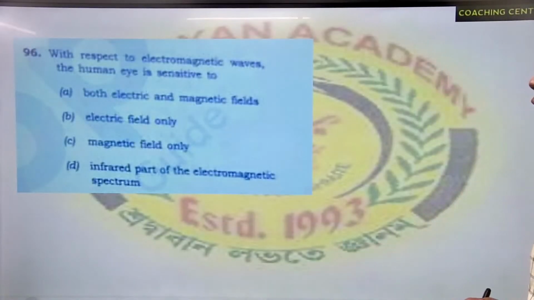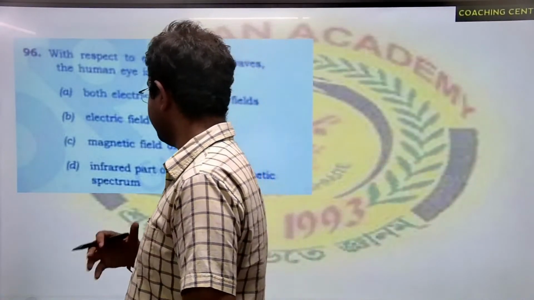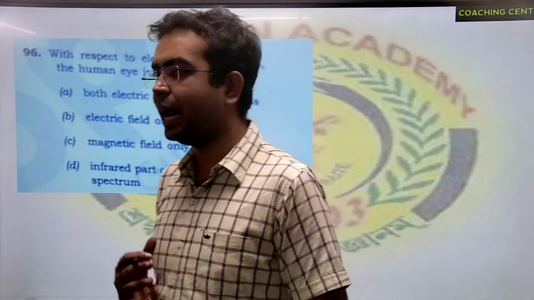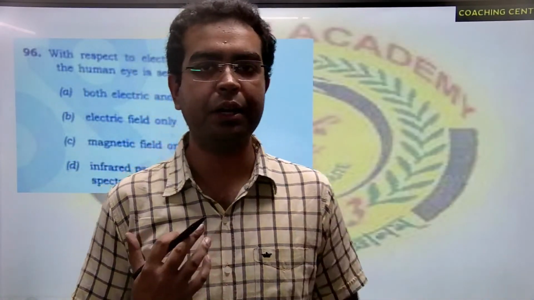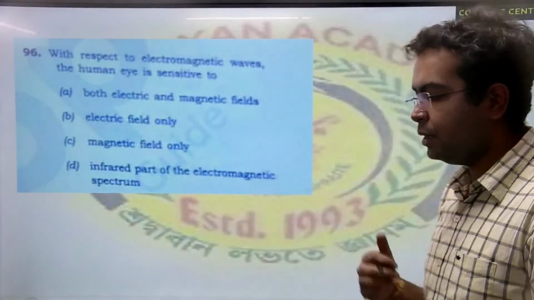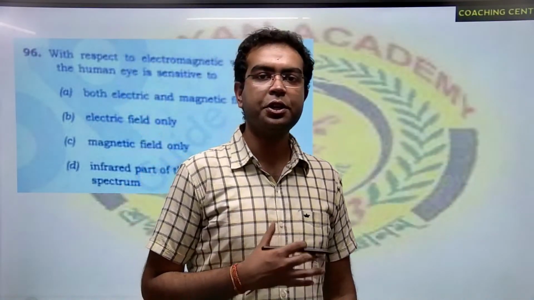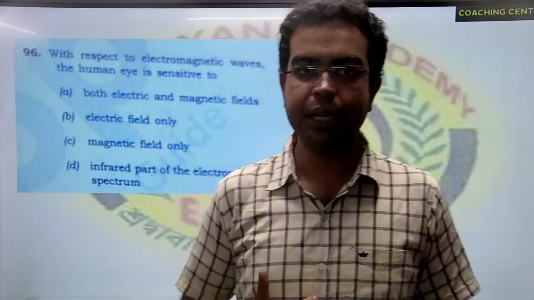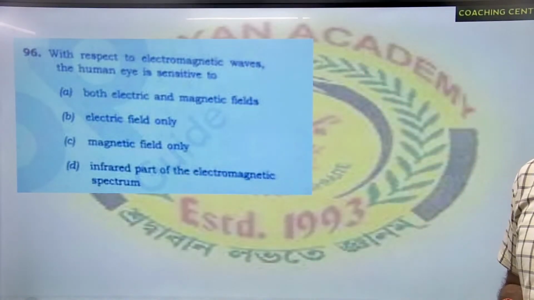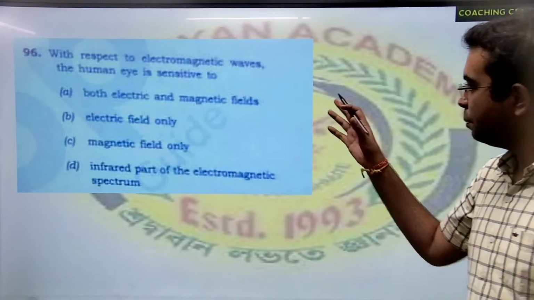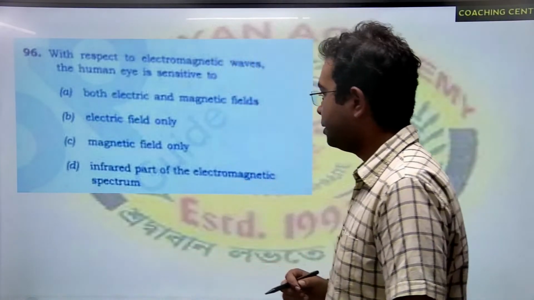Next, with respect to electromagnetic waves, human eye is sensitive to what? Now try to understand. Light is an electromagnetic wave, which means light has both electric and magnetic waves. Our eye is sensitive to light. So if light is an electromagnetic wave, that means that our eye is sensitive to both electric fields and magnetic fields. The correct answer is option A, both electric and magnetic fields.